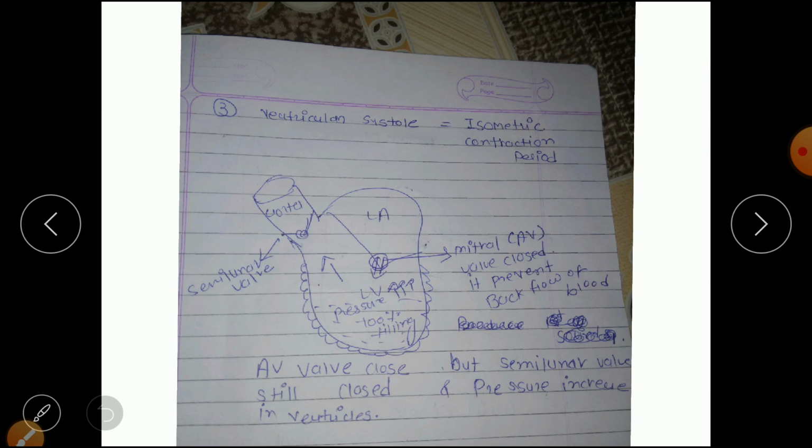Third is ventricular systole. Systole means contraction, so the ventricle contracts. Now the blood has come from the left atrium into the left ventricle. So the pressure increases in the left ventricle. So this valve is closed now, because it prevents the backflow of blood into the left atrium.